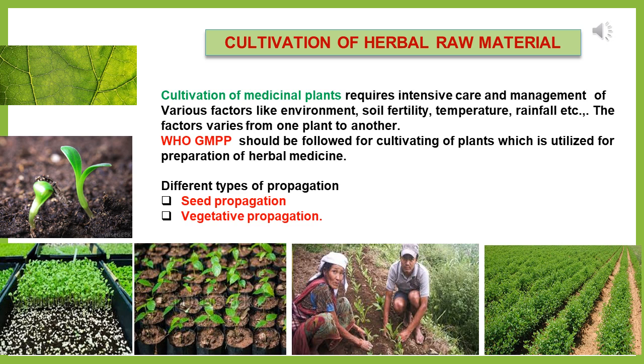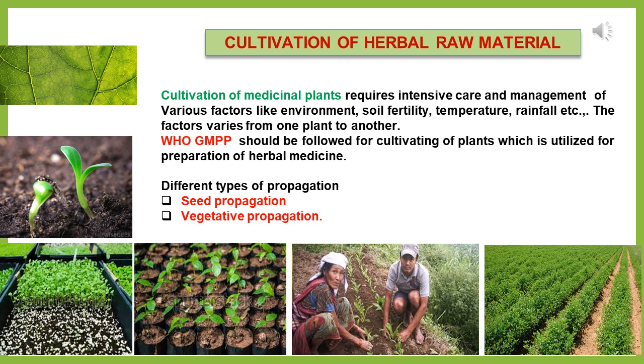So before processing, that is after selection and authentication, you have to cultivate that particular plant for collecting the herbal raw materials. Cultivation of medicinal plants requires intensive care as well as management of various factors which influence the cultivation of the raw materials.